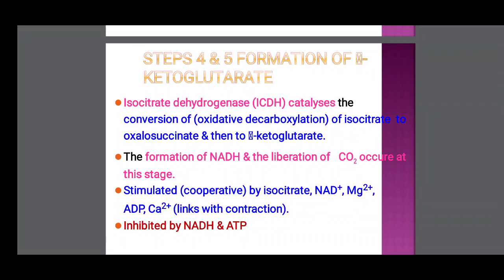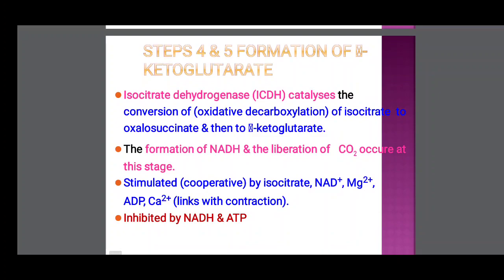Oxalosuccinic acid decarboxylates to alpha ketoglutaric acid. So in this reaction, formation of NADH and the liberation of CO2 occur at this stage. Stimulated by isocitric acid, NAD plus, magnesium, ADP, calcium ions, inhibited by NADH, ATP.